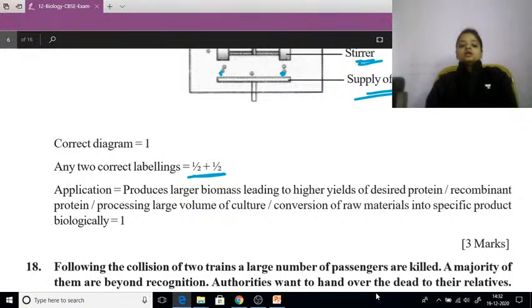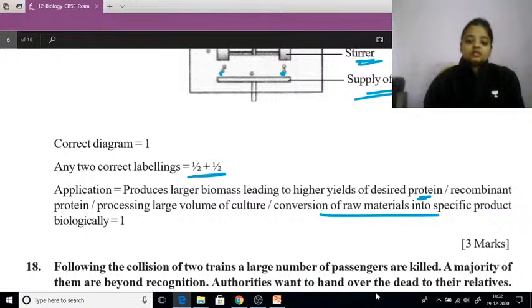Let's see the application. Produces large biomass leading to a higher yield of desired proteins, recombinant proteins, conversion of raw material into specific product, and there are many other applications also.